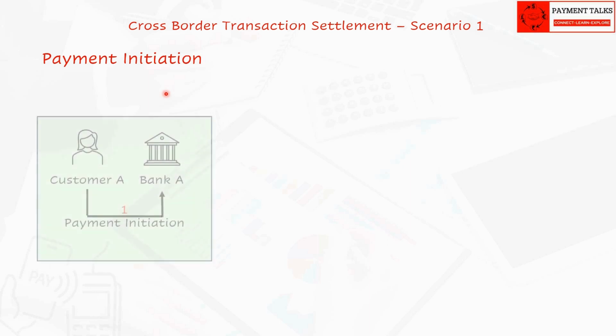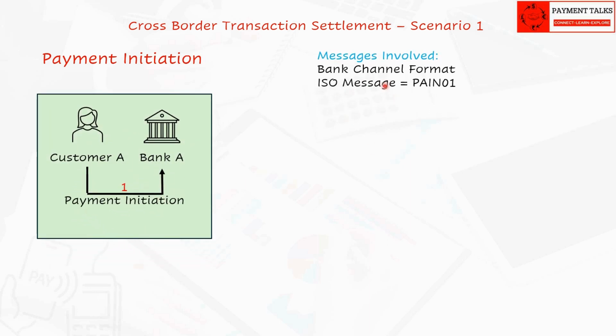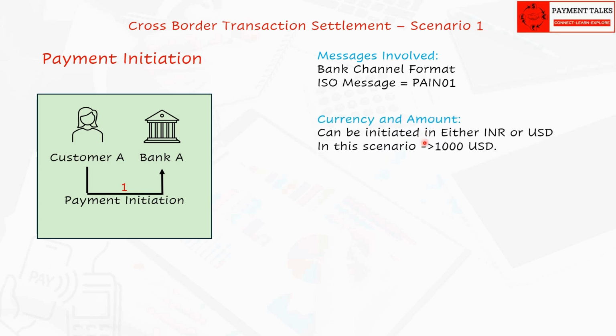Payment initiation. Customer A can initiate the transaction via his or her internet banking or any other available bank channels. If it is a large corporate customer, they can also use SWIFT network to initiate a cross-border payment via pain.001 or any of its equivalent message. In this scenario, customer A initiates 1000 USD, that is instructed amount and currency, to be processed to customer B. Let us take the exchange rate to be 1 USD equal to 80 INR for simple calculations.